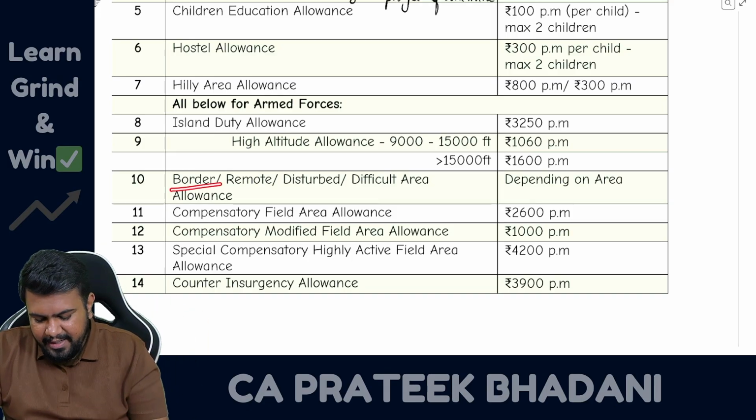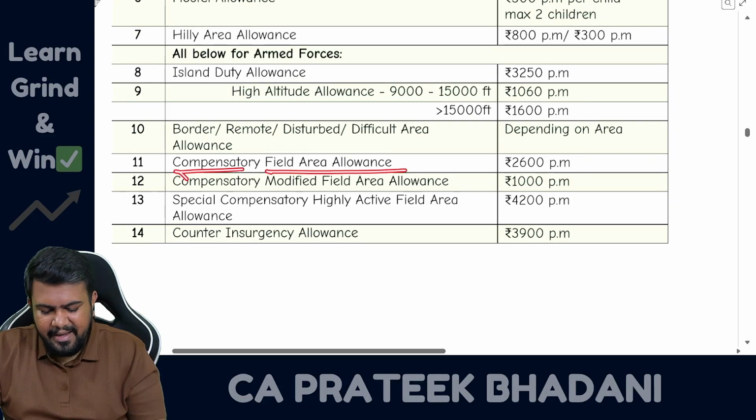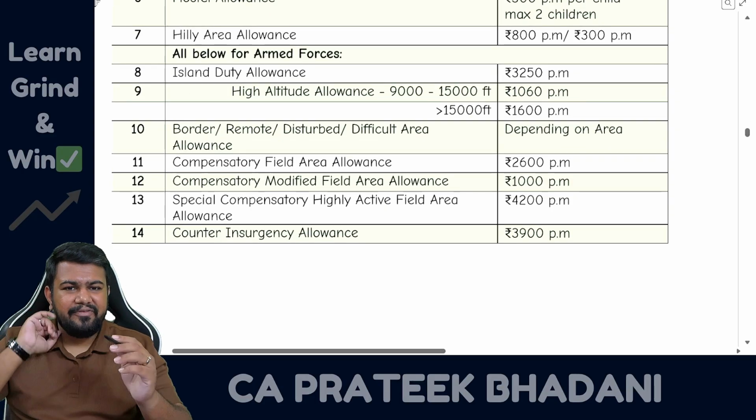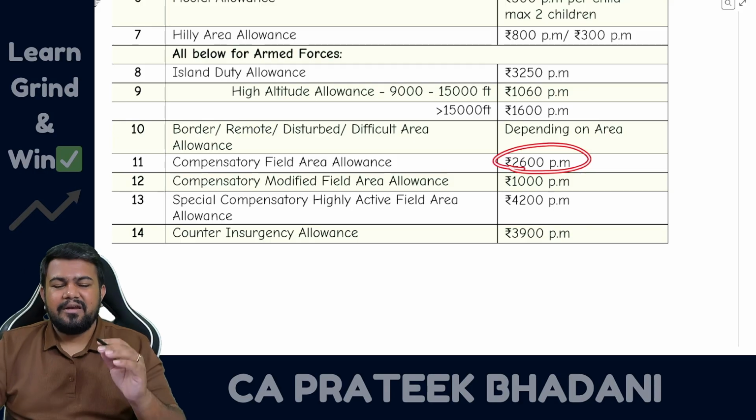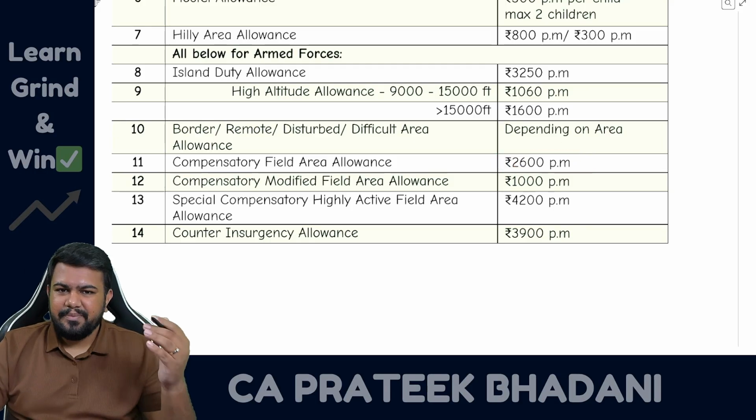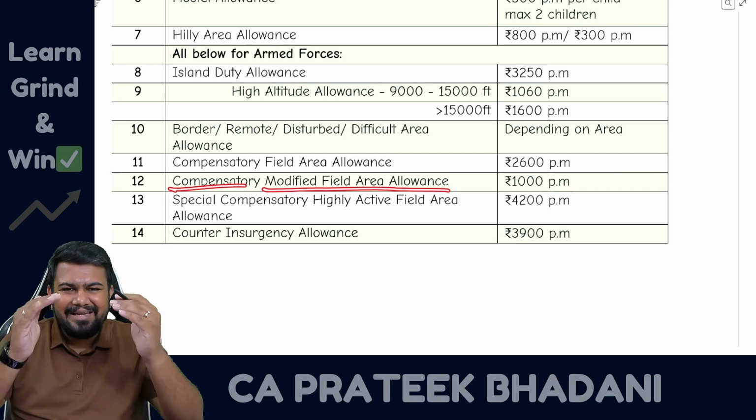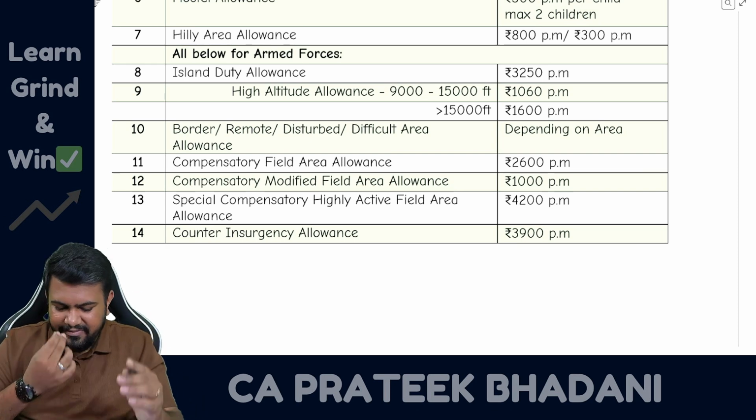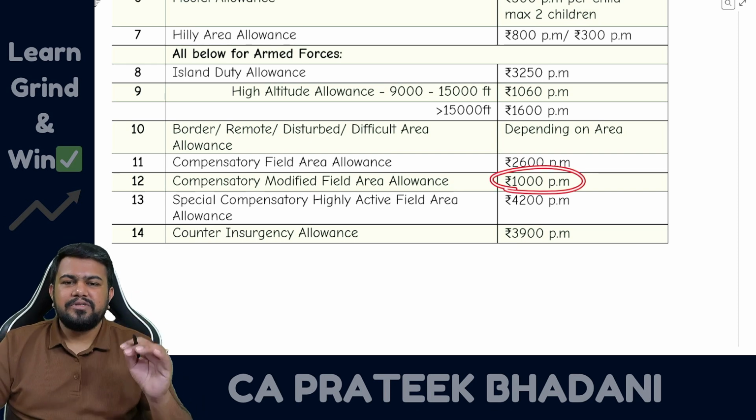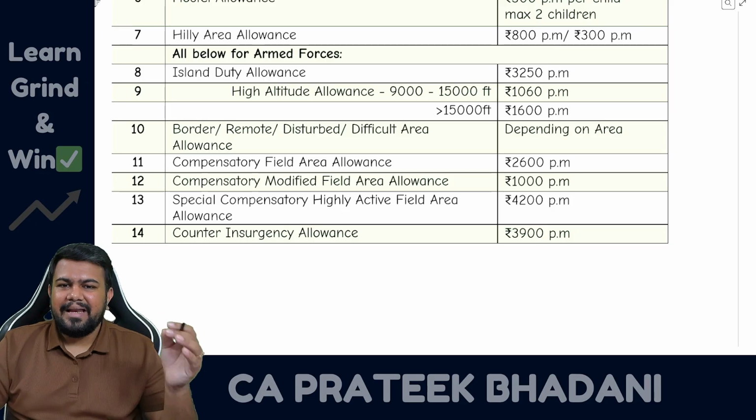Then border area allowance, depending on the area, allowance is given. Then compensatory field area allowance: up to 2,600 rupees per month exempt, balance amount taxable. Compensatory modified field area allowance is a little bit lesser than compensatory, that is why it is 1,000 rupees only. 1,000 rupees per month exempt, balance amount taxable.